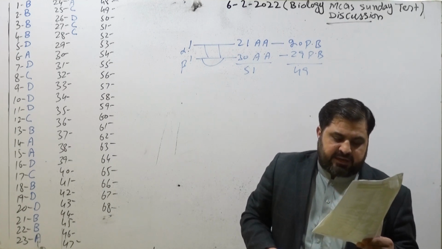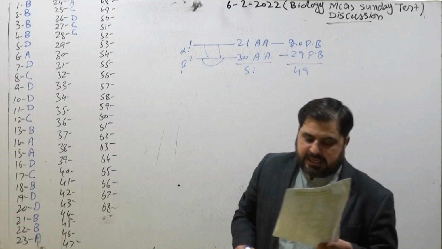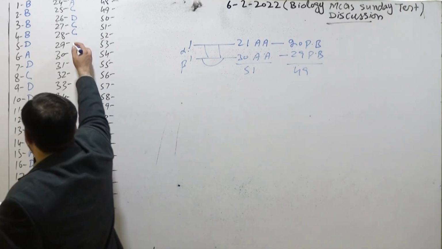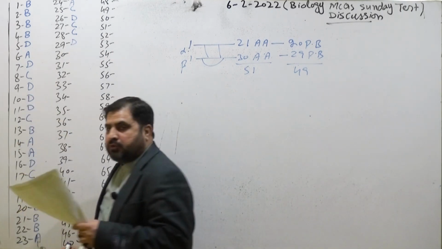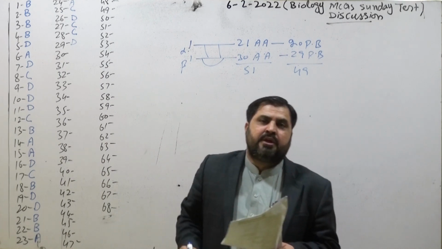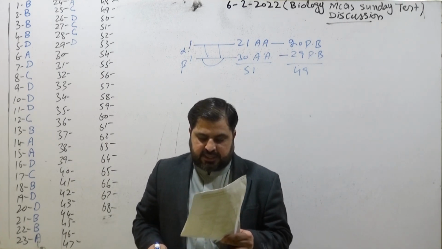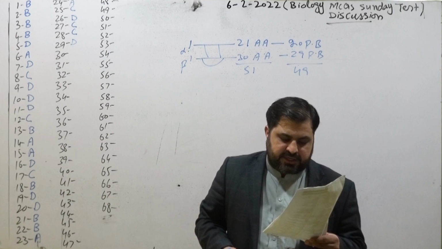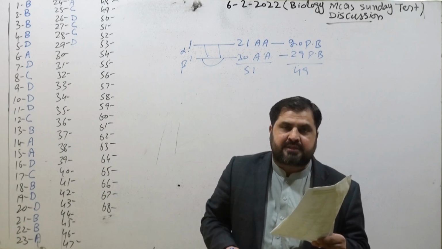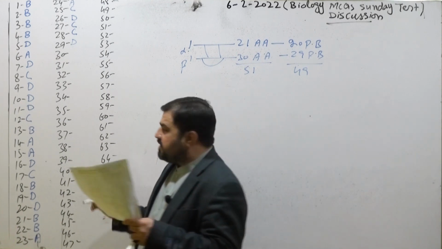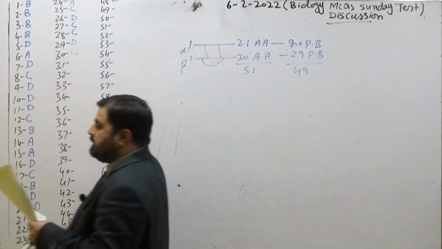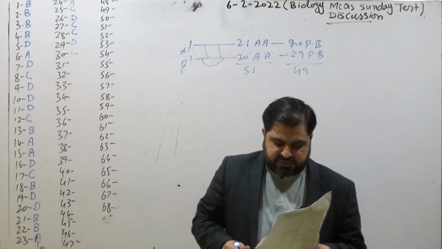So number 29, what is the nature of glycerol? Glycerol is basically alcohol in nature. So option D is correct. This glycerol molecule reacts with fatty acids to form triglycerides or acylglycerol. MCQ number 30, all of the following are pyrimidines except guanine. Guanine is actually a purine with a double ring structure.